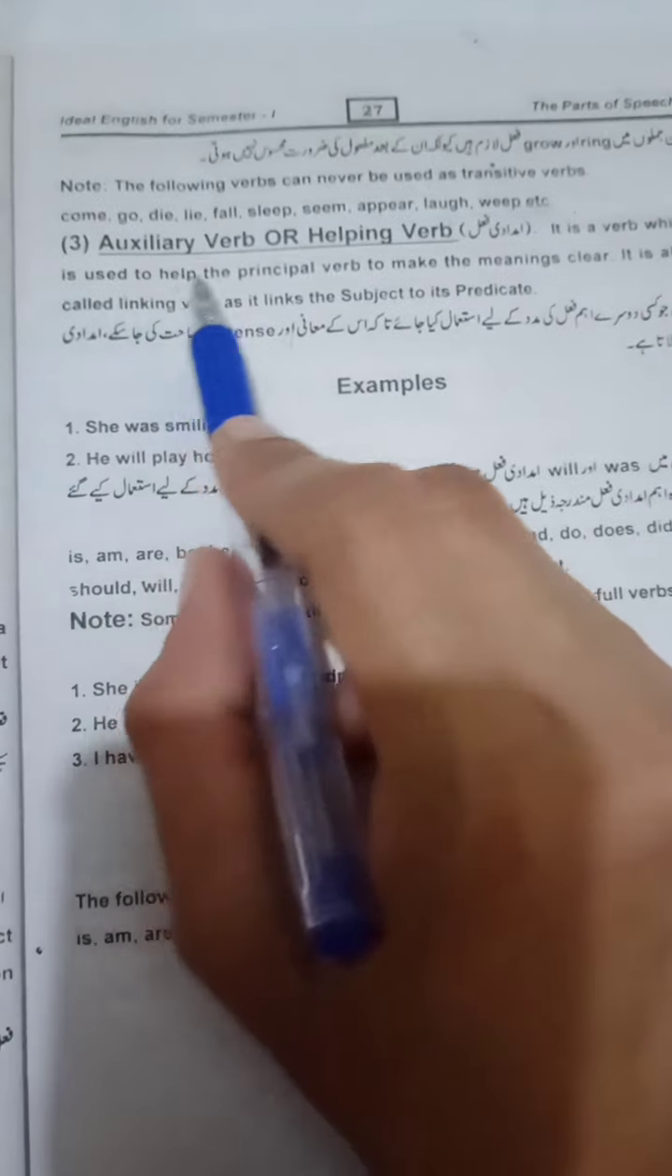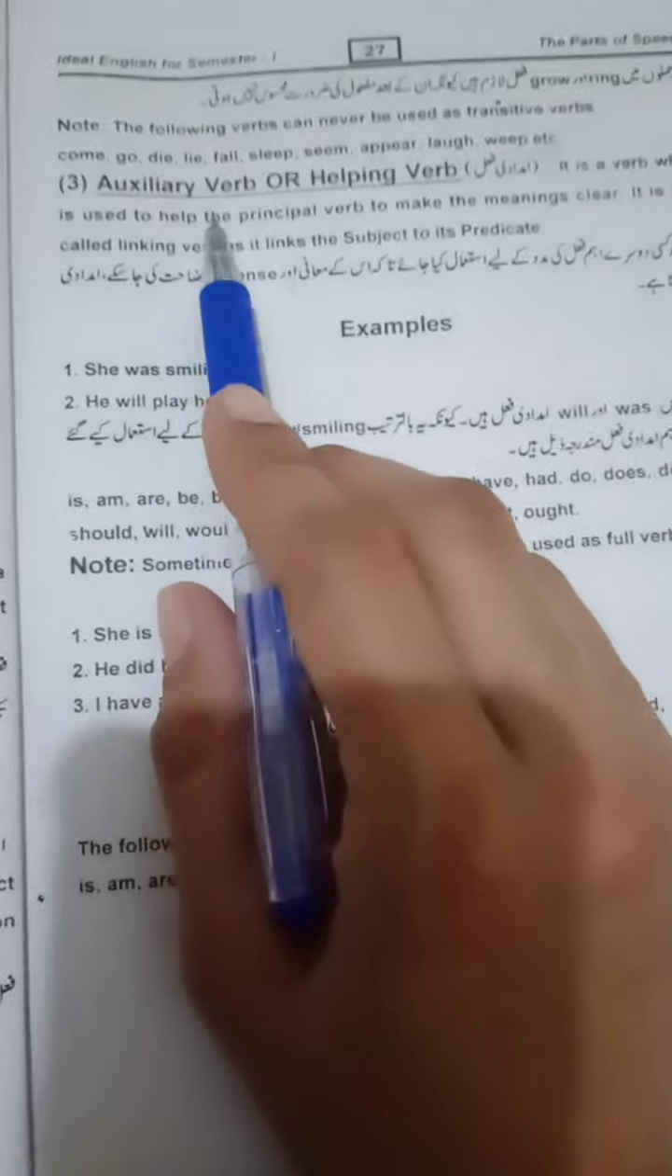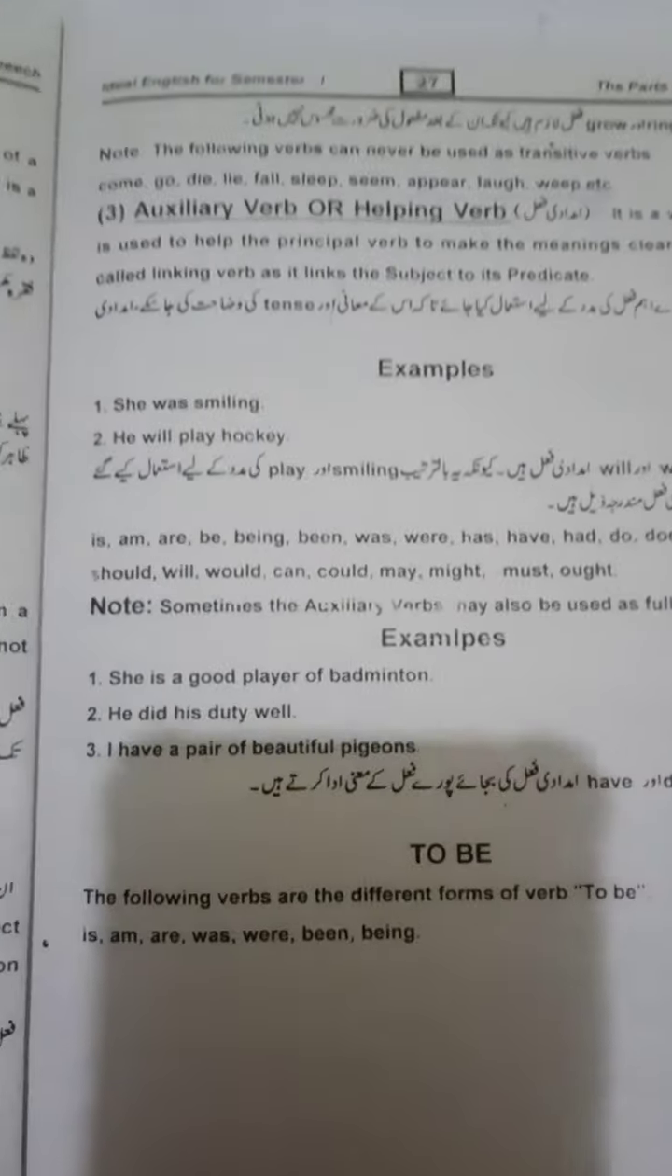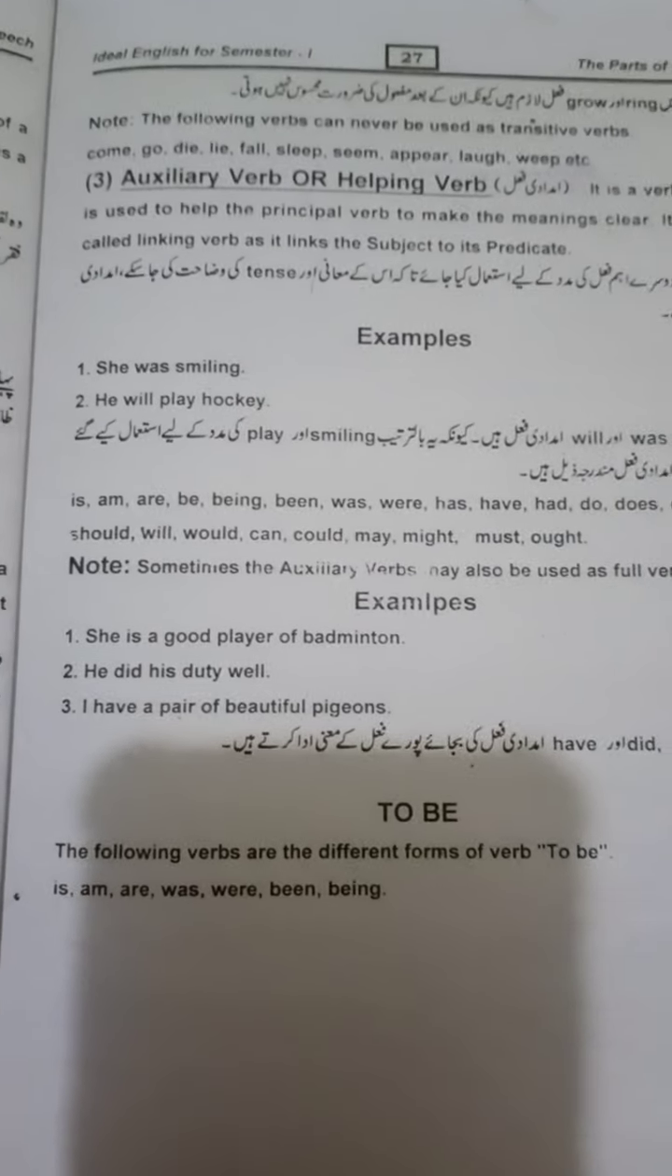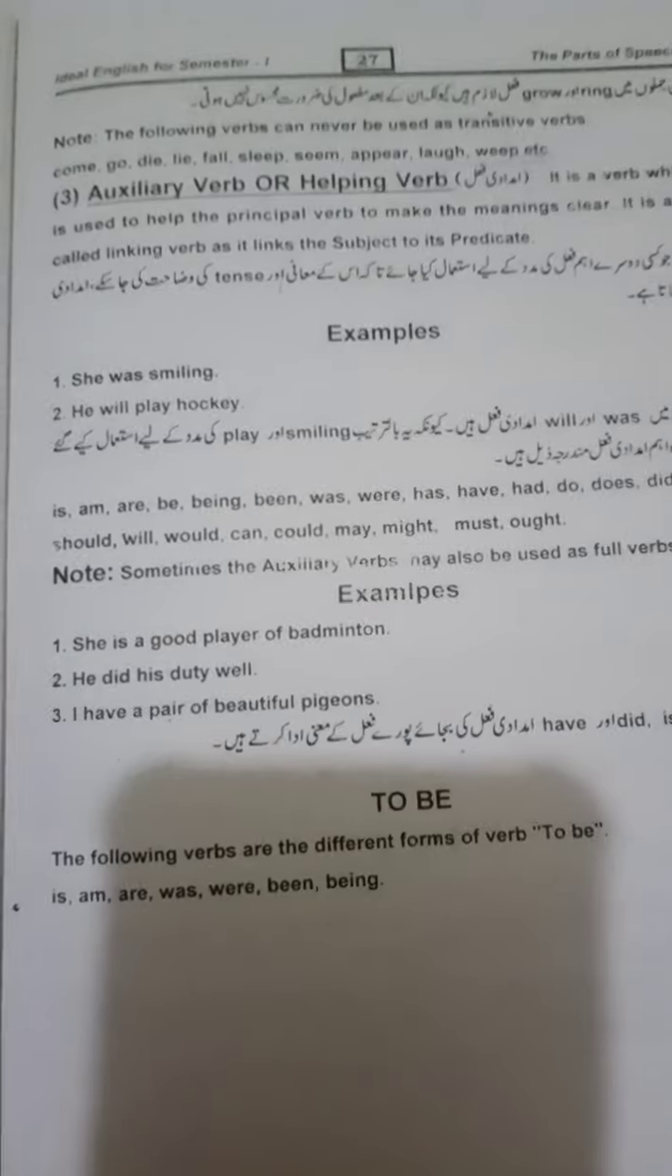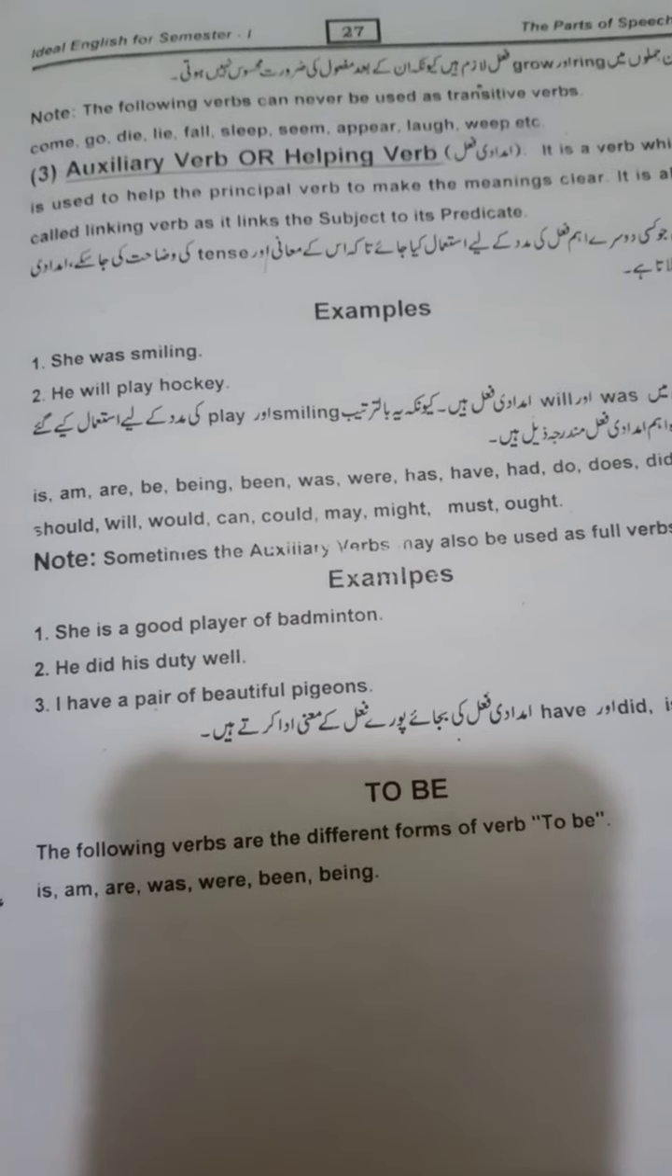Okay, now the auxiliary verb, the third kind of verb, or helping verb. Helping verb, what is a helping verb? What is a helping verb? We say, the child was weeping in the room. Okay, let us write. The child was weeping in the room.